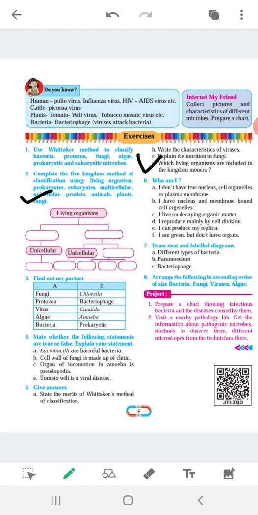animals, plant, and fungi. So here you have a flow chart in which some unfilled blocks are there. So you have to fill by remembering or by memorizing this classification, and this classification of living organisms, or the five kingdom system of classification, is also given in your textbook.